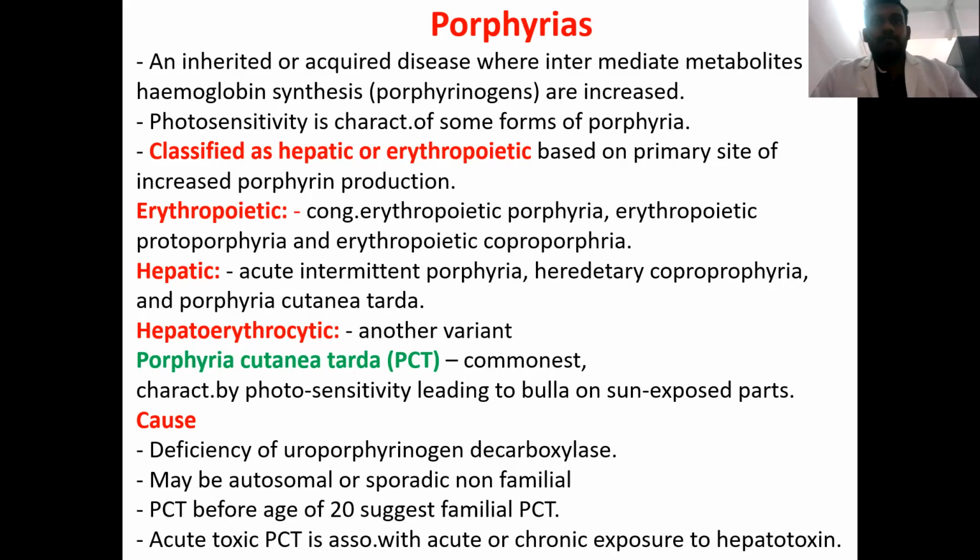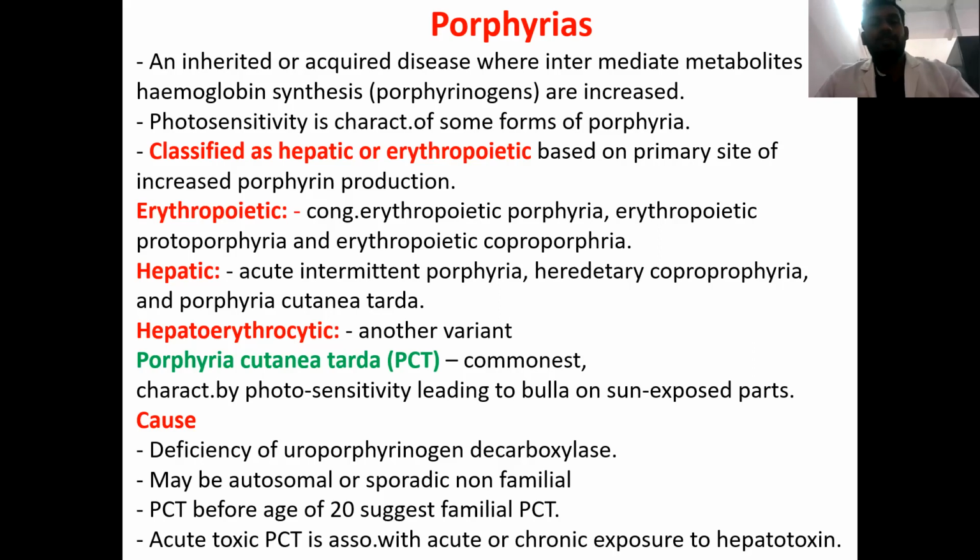The most common porphyria having cutaneous manifestation is porphyria cutanea tarda, which is characterized by photosensitivity, which later leads to formation of bullae, predominantly seen on the sun-exposed parts. This will be due to the deficiency of the enzyme uroporphyrinogen decarboxylase. So it can be inherited either as autosomal dominant or as sporadic, non-familial inheritance.